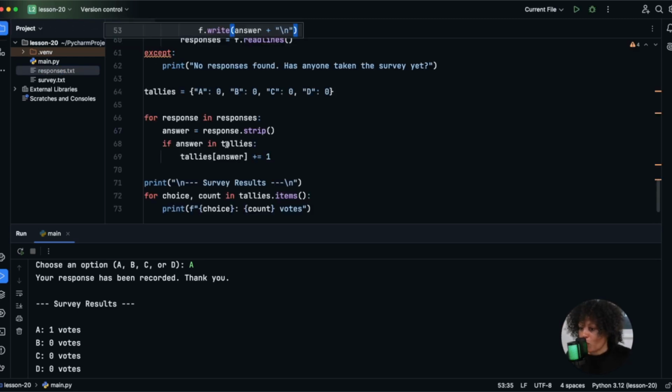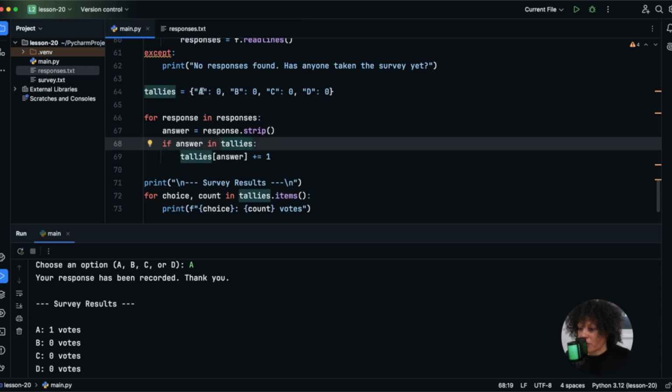Alrighty, and we added that to our tally. We created a dictionary that is going to take that answer, look up if that key is inside of tallies, as it is, and then it's going to add the value +1 to that key. And so that's why we could see survey results when we print right here.